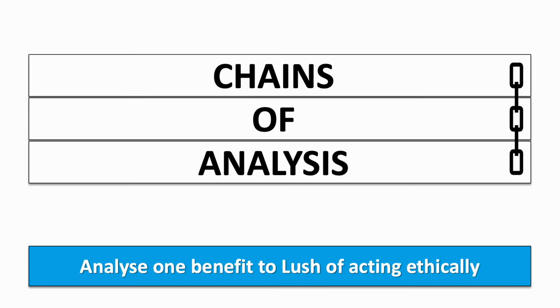And this activity is called Chains of Analysis. So the question here is to analyse one benefit to Lush of acting ethically. And then we'll look at some sentences to answer this question, but the sentences are in the wrong order.